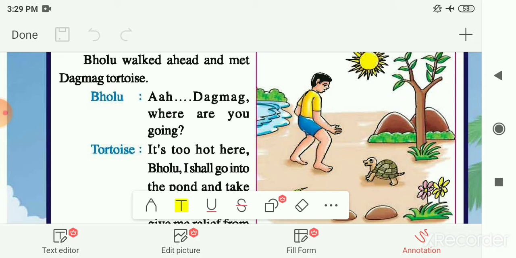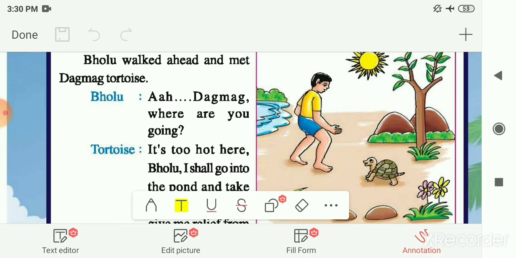Some examples of these amphibian animals, that is duck and crocodile, we also wrote in the aquatic animals because these animals spend most of their time in the water. So these are aquatic animals, and in that, one category is amphibian animals. That means the animals who can live on land as well as in water are known as the amphibian animals. That's why we had written duck and crocodile also here in the amphibian animals.